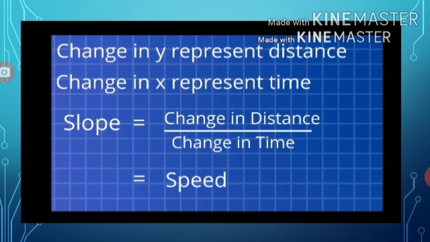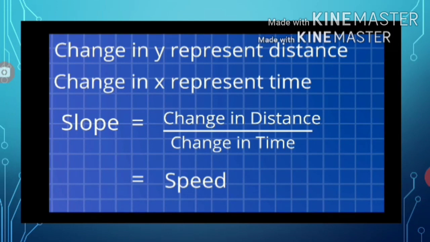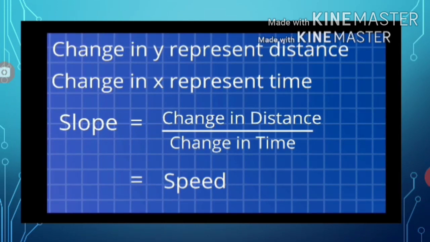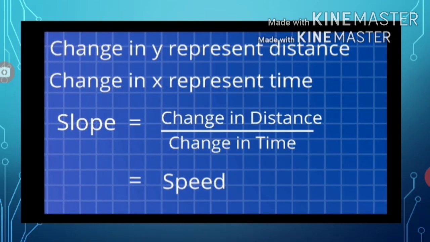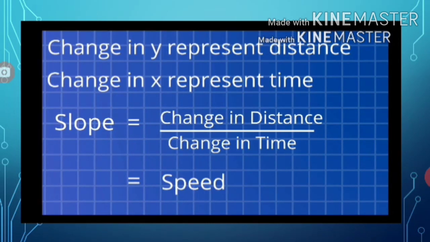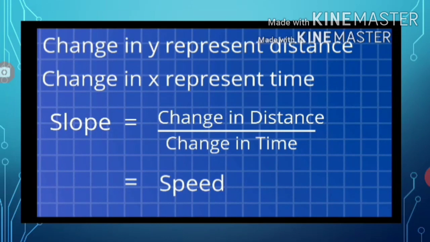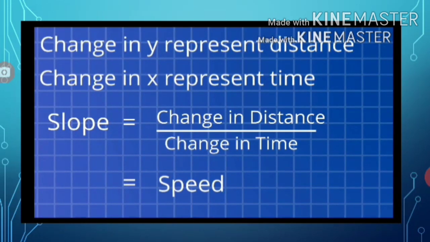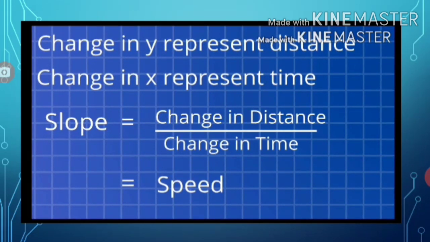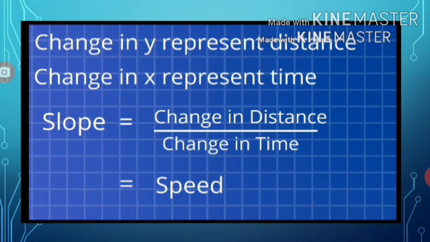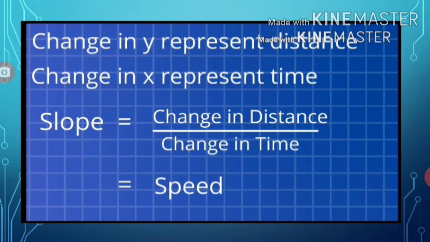Now, what is distance by time? Yes, it is speed, which we have discussed earlier. Here, the slope of the line represents speed. That is, slope equals speed, which is equal to distance by time. The slope of the line tells how distance is changing with time. Hence, slope tells us the speed of the object.